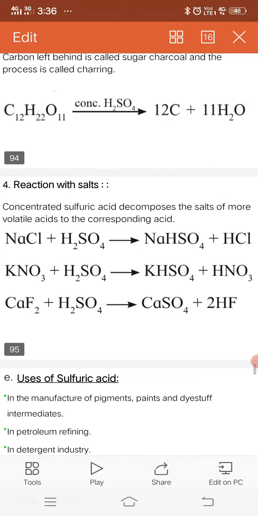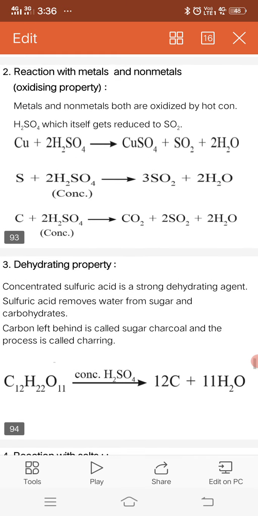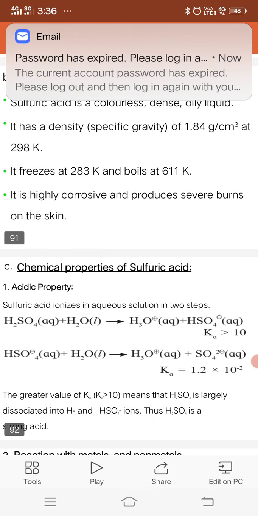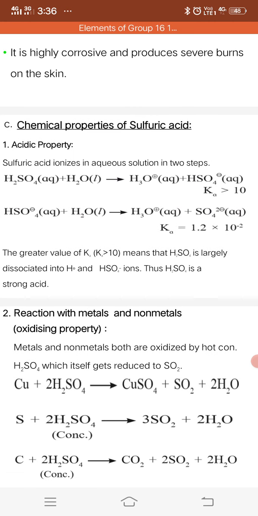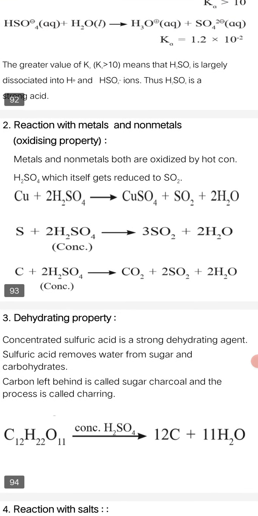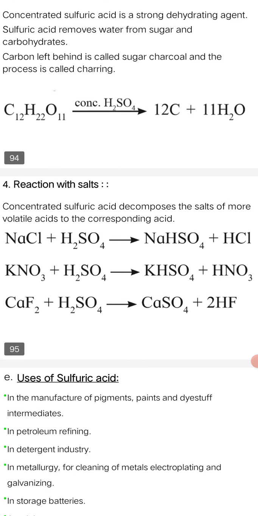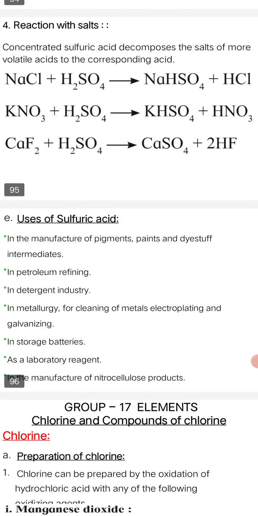Students, today we learned the topics of the chemical properties of sulfuric acid. In that, we learned the acidic property, the oxidizing property, the dehydrating property, as well as reactions with salts like NaCl, KNO3 and CaF2, and at last the uses of sulfuric acid.